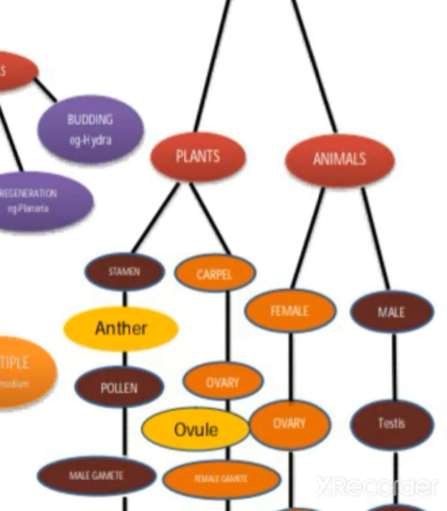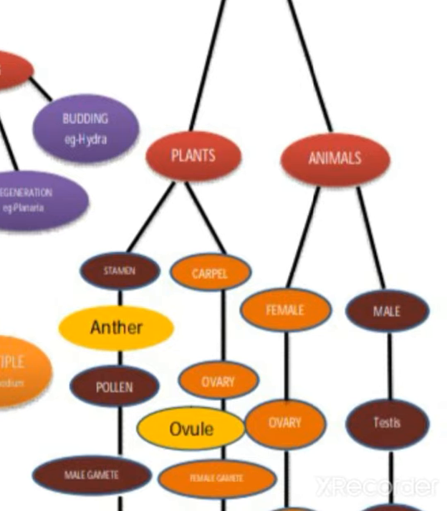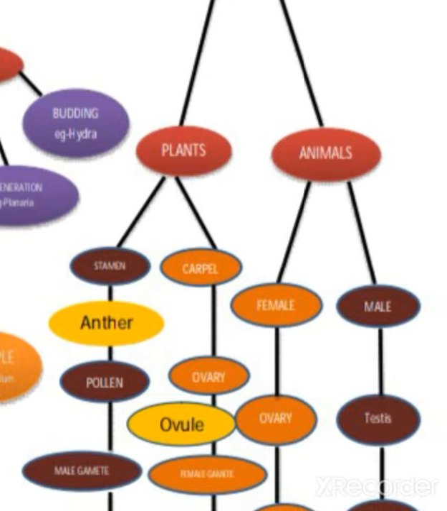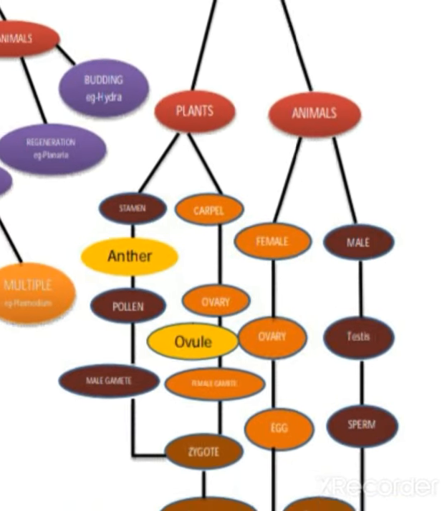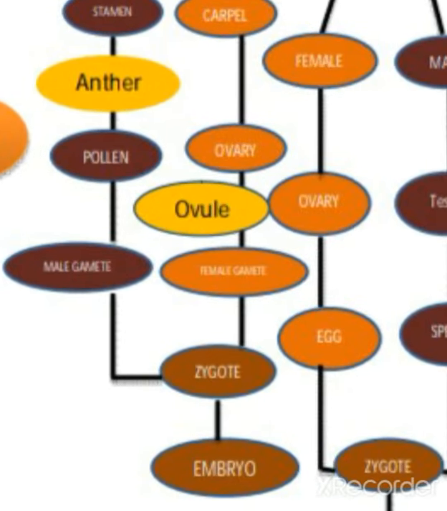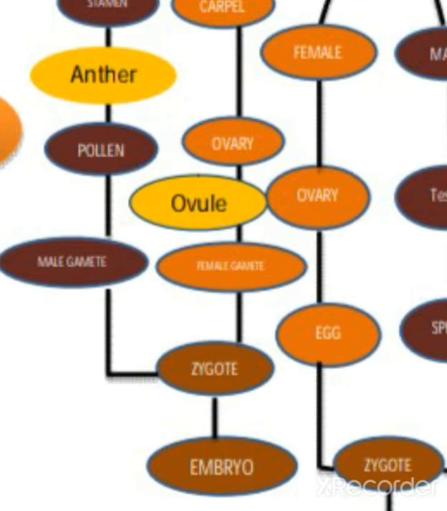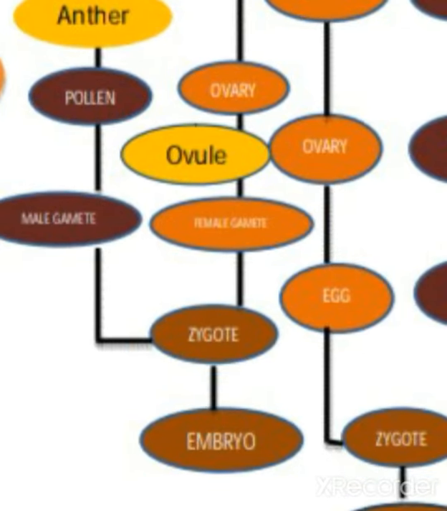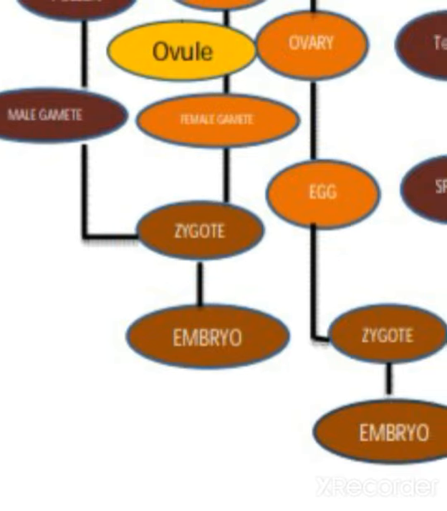The carpel has ovary, style and stigma. The ovary is the portion where the ovule is formed, and from the anther, pollen grains are formed. So the ovule is the female gamete and the pollen grain is the male gamete. When they fuse, it forms a zygote and the zygote develops into an embryo.